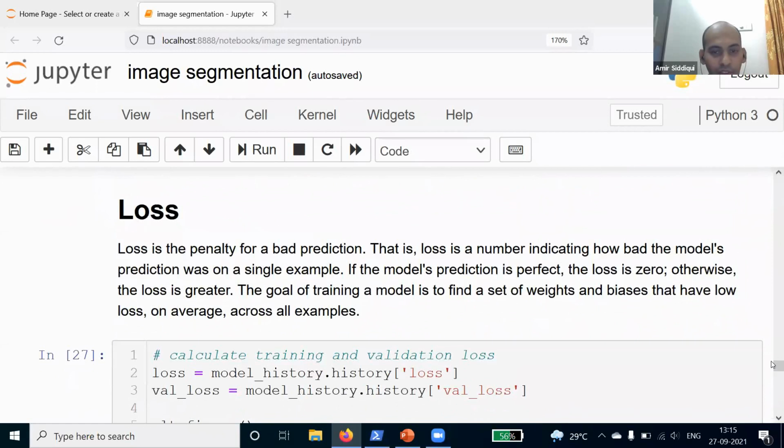Then we have loss. Loss is nothing but the penalty for a bad prediction. So that is loss. It is a number. So you will get a number that tells how bad the model's prediction was on a given single example. So if the model's prediction is perfect, the loss will be 0. And if it is not good, then the loss will increase. So you always try to make sure loss is as close to 0 as possible. Then your model prediction will be very good.